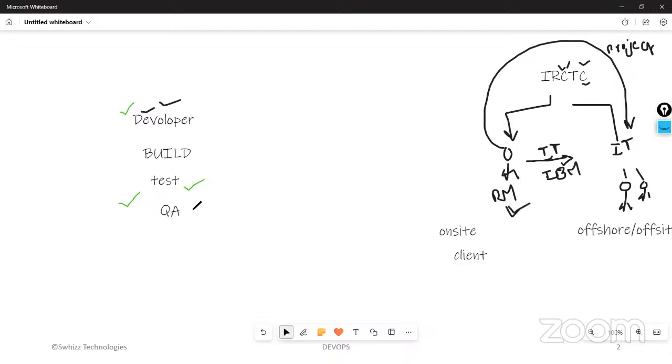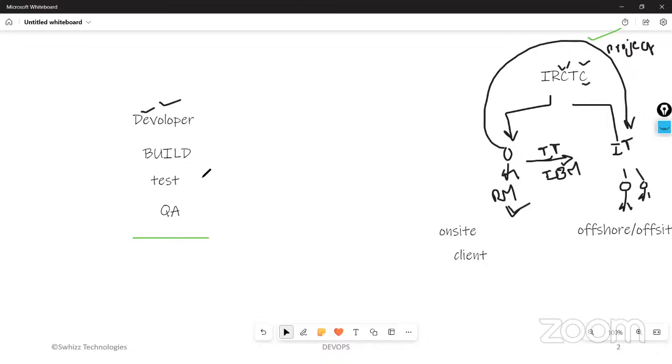All those things are checked in QA. That is what is done while building the application.